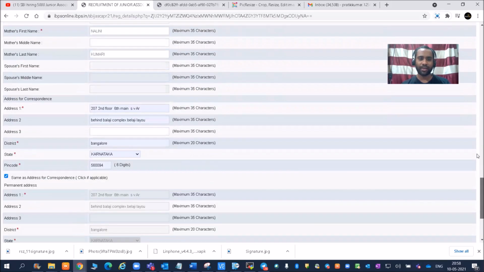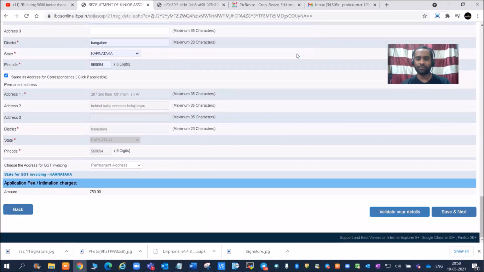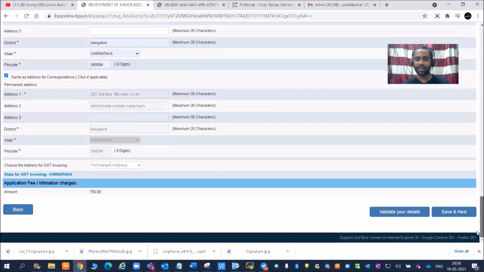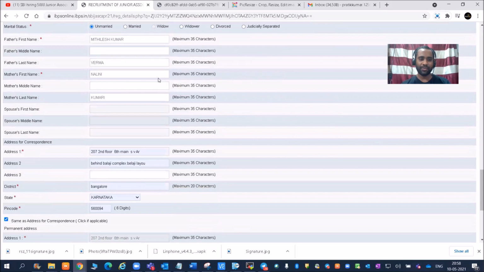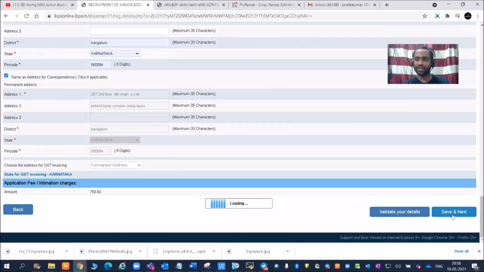One or more errors found in page, so invalid value of father's first name. Okay, so now I don't know, I just exceeded a bit, one or two letters I added. So anyway, you can just put the space if you do not have any other names here. Okay, so now you can see there is no error. So this basic is done, and now save and next.